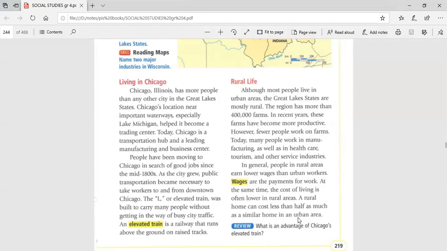The advantage, guys, is that it costs you less. The food, the home, everything costs you less. But at the same time, it has a disadvantage: the wages or the salary you get out of farming are less than the wages you can get from working in any factory.